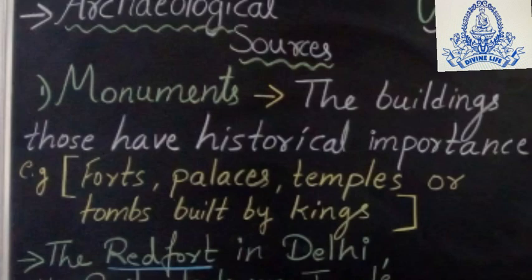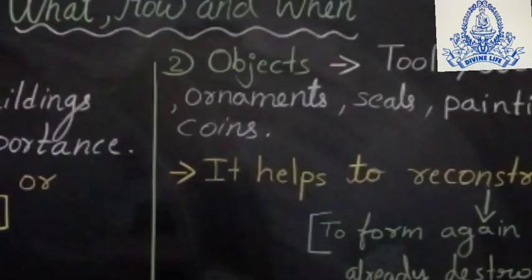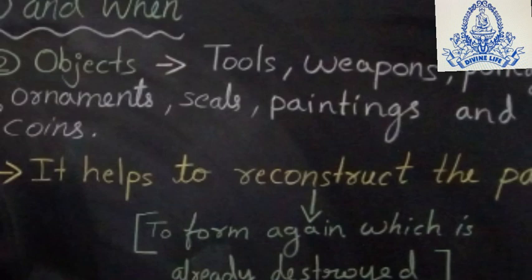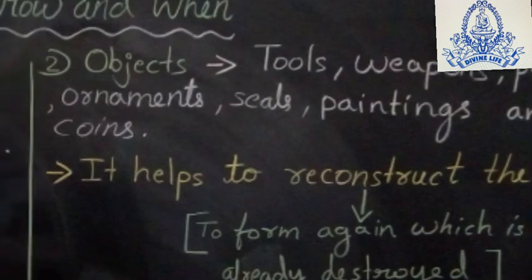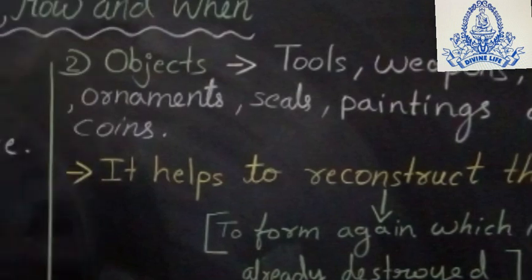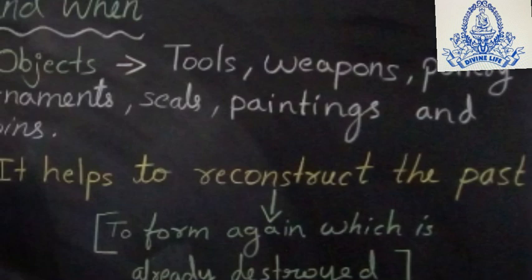Now we go to the next, that is objects. What are objects? Here you can see tools, weapons, pottery, ornaments, seals, paintings and coins. If we think about tools, in ancient times the early humans used tools to do agriculture.